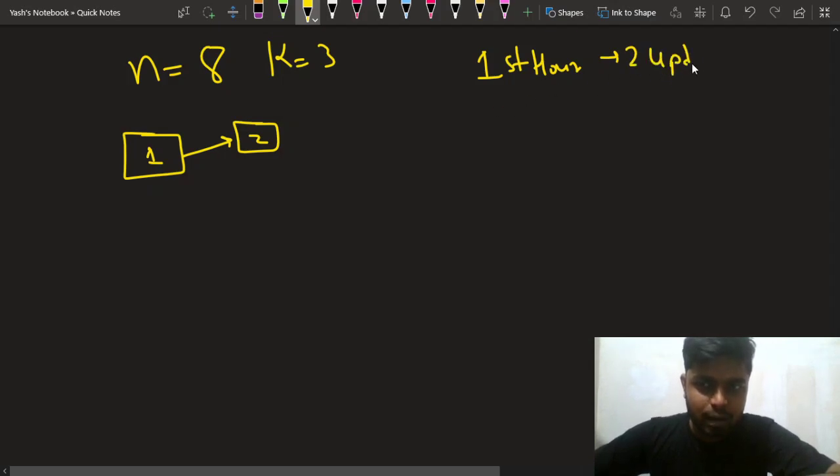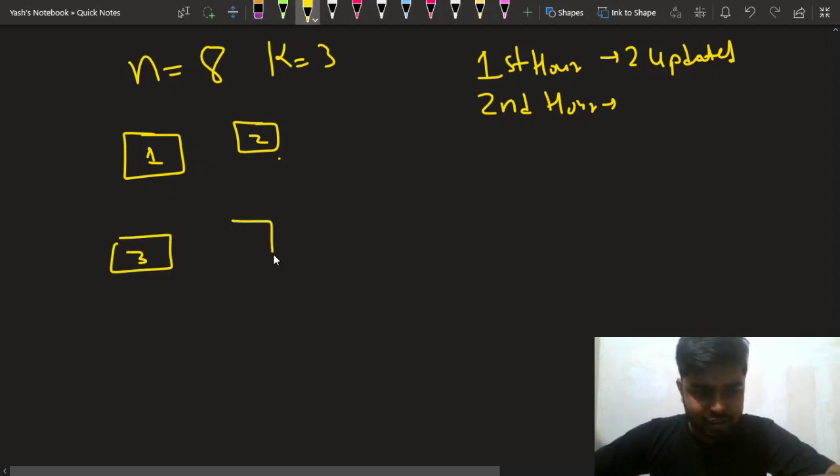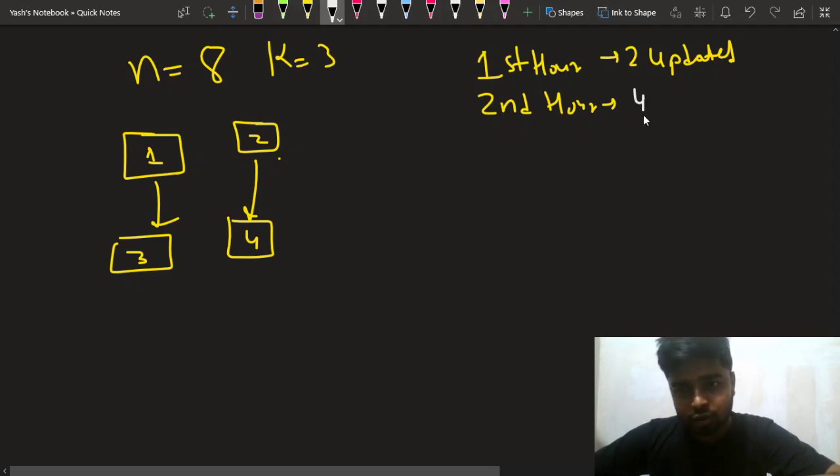Two computers are updated with the latest software, because one was already updated, and after the first hour one more computer got updated. Now during the second hour, you have two computers, and they can update two more computers. So let's say computers number 3 and 4 get updated through these cables, and we can use two cables because at max we can use three cables. So after one more hour, a total of four computers will be updated.